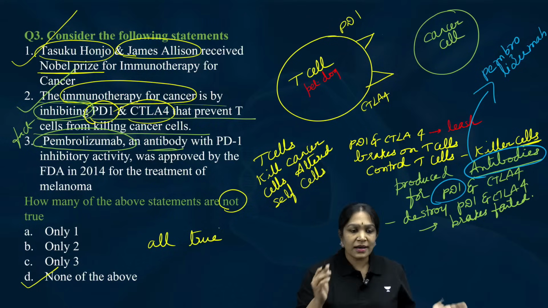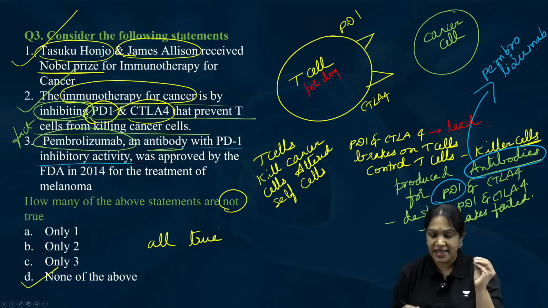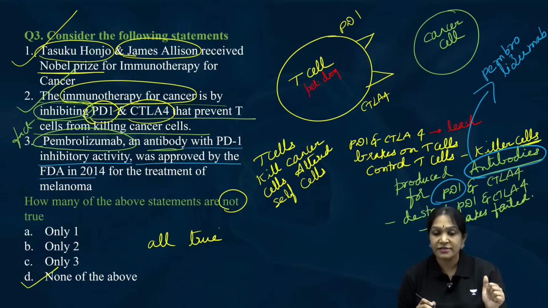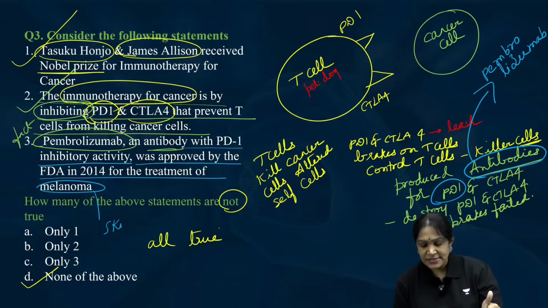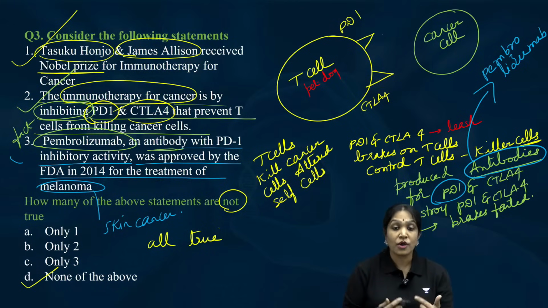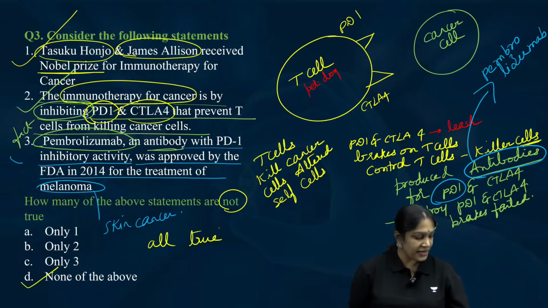So, a new drug called pembrolizumab, an antibody with PD1 inhibitory capacity, means an antibody that can destroy the PD1, was approved by the FDA in the year 2014 for the treatment of melanoma. Melanoma is a type of skin cancer. So yes, all the three statements are correct. The question is which are not true. There is no untrue statement. All are correct. This is the complete explanation for question number 3.